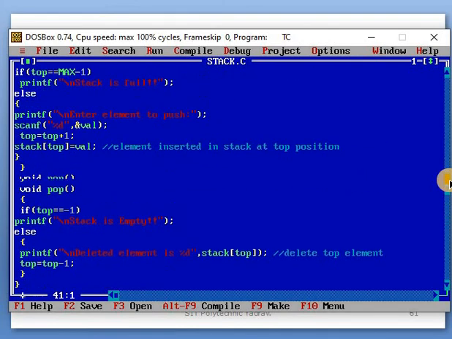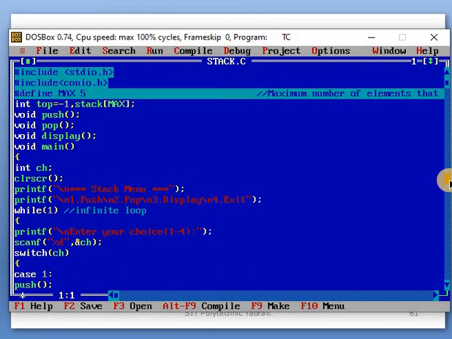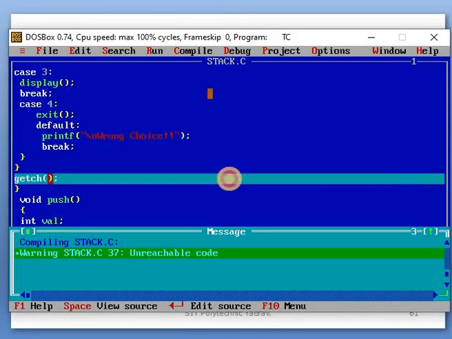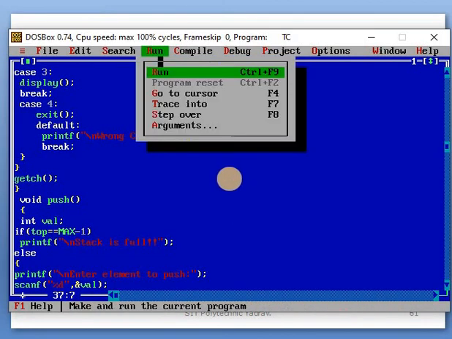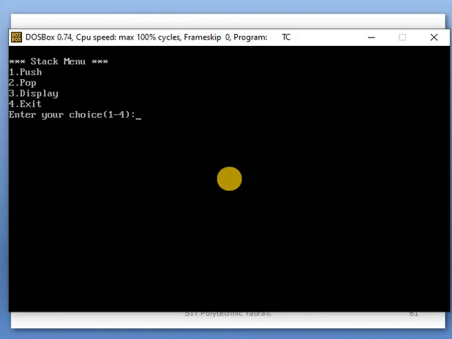These are the three functions. Now we run that program. First, push.